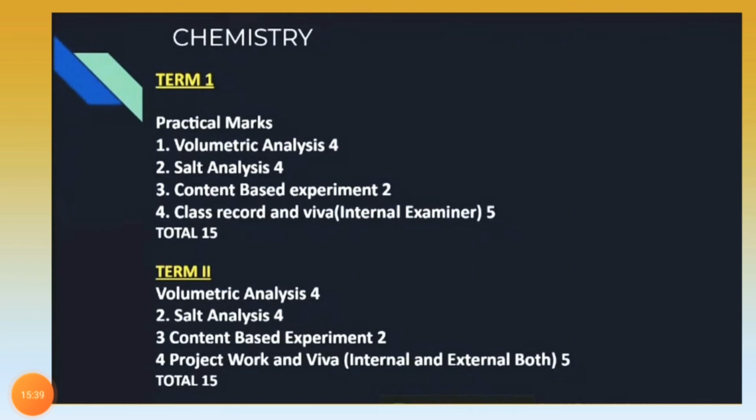If we look at the chemistry subject, term 1 internal assessment will include your practical marks: volumetric analysis 4, salt analysis 4, content based experiment 2, and class record and viva 5 marks, so total it will become 15. And in term 2, volumetric analysis will be 4 marks, salt analysis 4 marks, content based experiment 2 marks, and project work and viva 5 marks, total 15 marks.